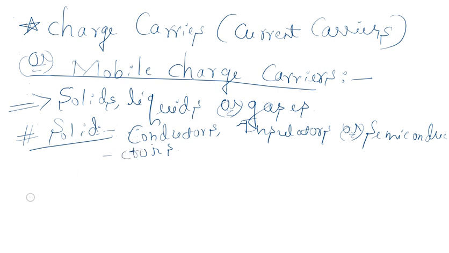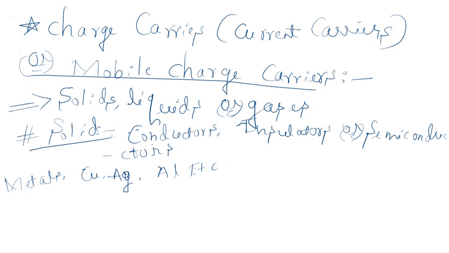Conductors, in the sense, if you take for example any metals in the form of solids, like copper, silver, aluminium, etc., in that case free electrons or valence electrons are called current carriers. So in that form, free electrons or valence electrons are the current carriers.